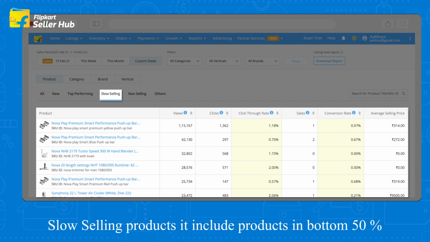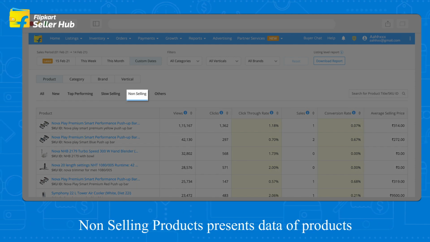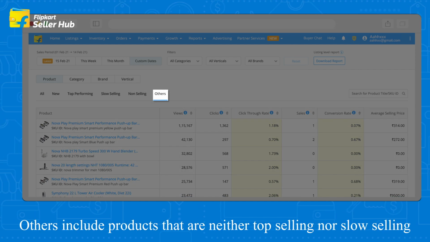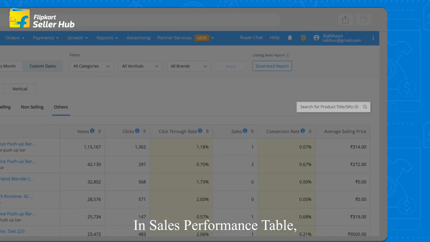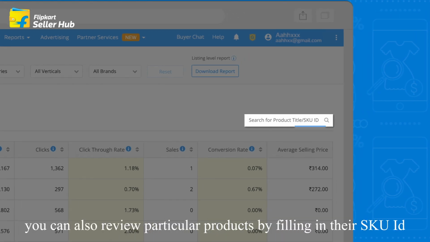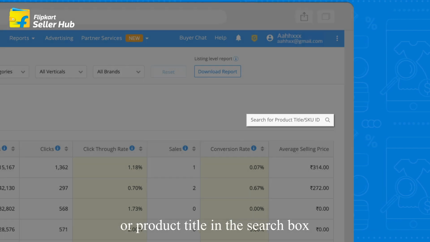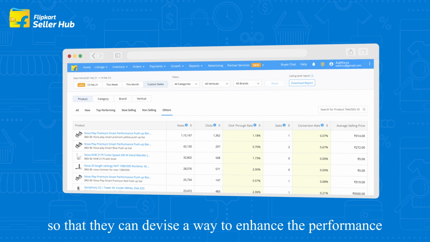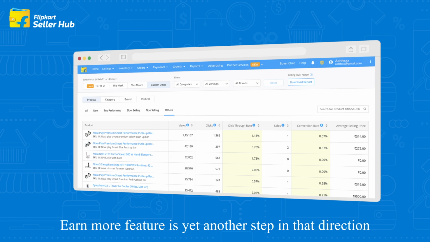Slow Selling Products, it includes products in bottom 50% of your entire product portfolio that have been sold at least once. Non-selling products presents data of products that you have not sold in the last 30 days. Others include products that are neither top selling nor slow selling. In Sales Performance Table, you can also review particular products by filling in their SKU ID or product title in the search box. We at Flipkart try and help our sellers to pinpoint the problem areas so that they can devise a way to enhance the performance of their business. Earn More feature is yet another step in that direction.